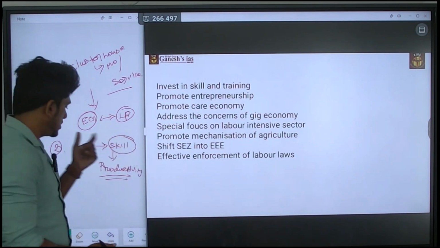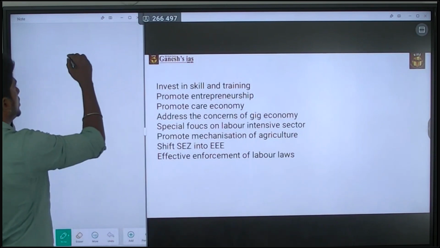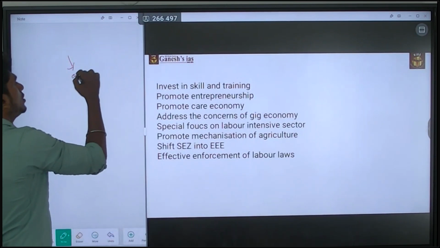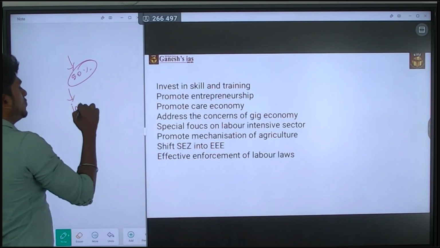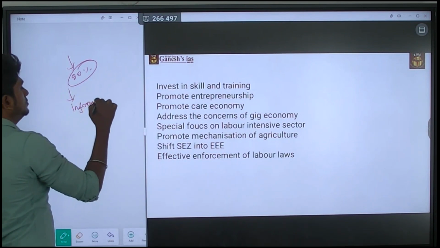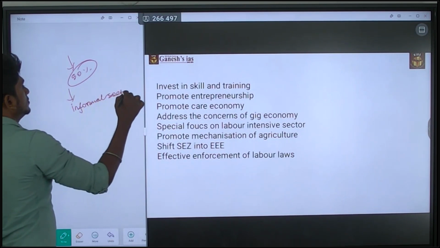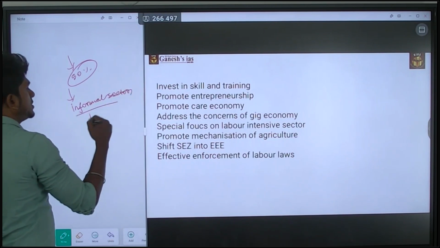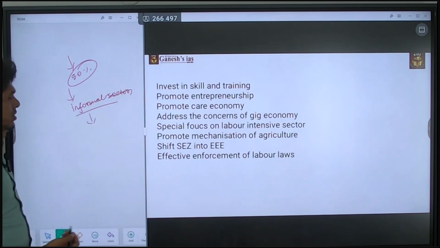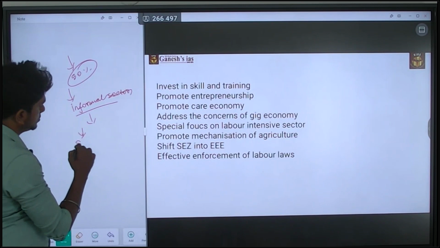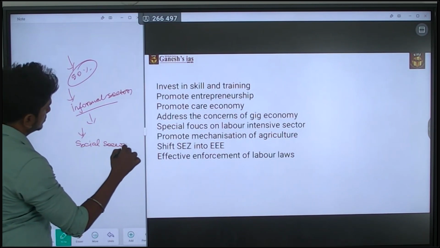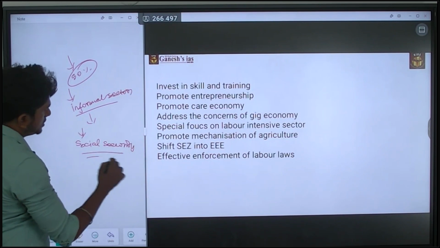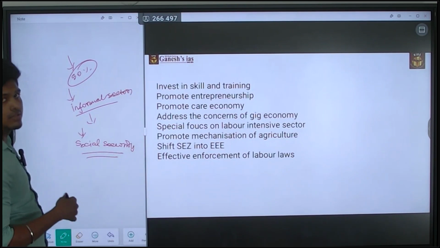Next, address the concern with the gig economy. This is the more important thing. Around 50% of the population is in this informal sector, but they are facing certain issues. Okay, that is social security, which means they don't have a pension scheme or else an insurance scheme.